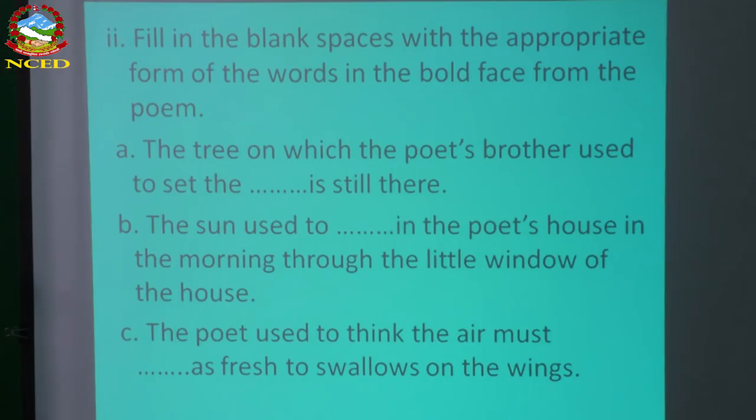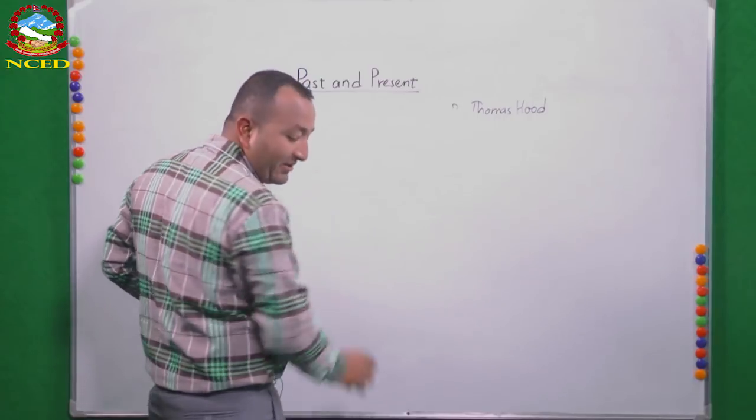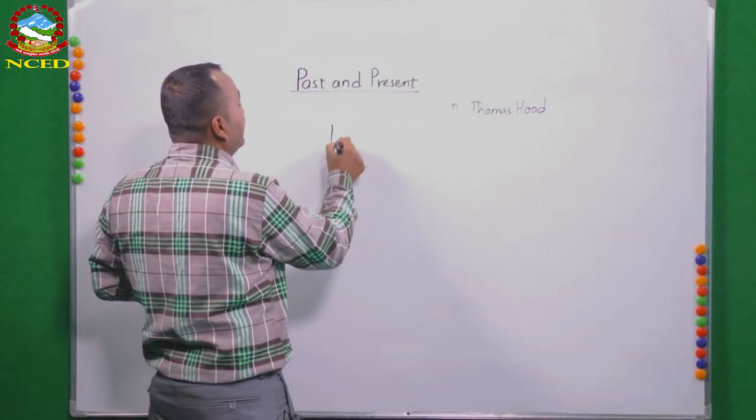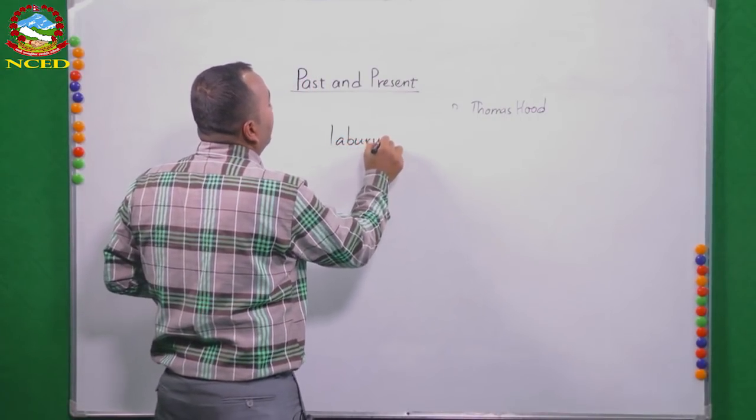Just like number A: the tray on which the poet's brother used to set the blank is still there. What he used to set with his brother. The tray on which the poet's brother used to set the, that is laburnum. So what is the word? Laburnum is there. I think you can get it from the poem also. Laburnum.